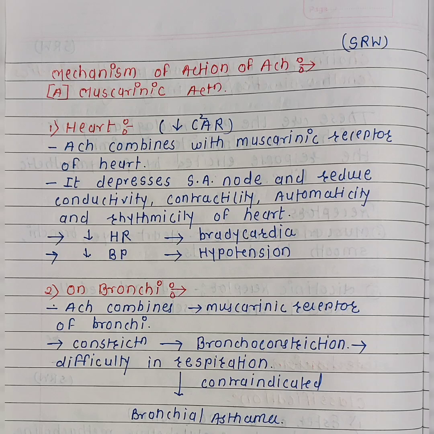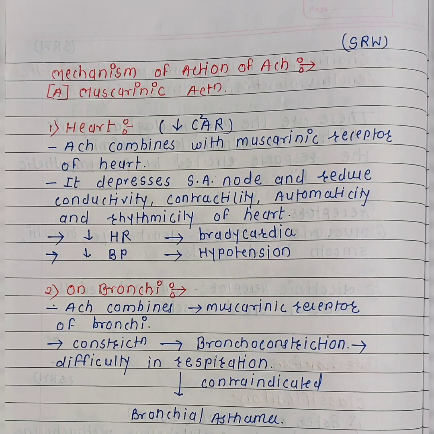Firstly, we are going to study the muscarinic action of acetylcholine. The mechanism of action of acetylcholine on the heart: when acetylcholine combines with the muscarinic receptor of the heart, it decreases C square AR, which stands for conductivity, contractility, automaticity and rhythmicity of the heart.